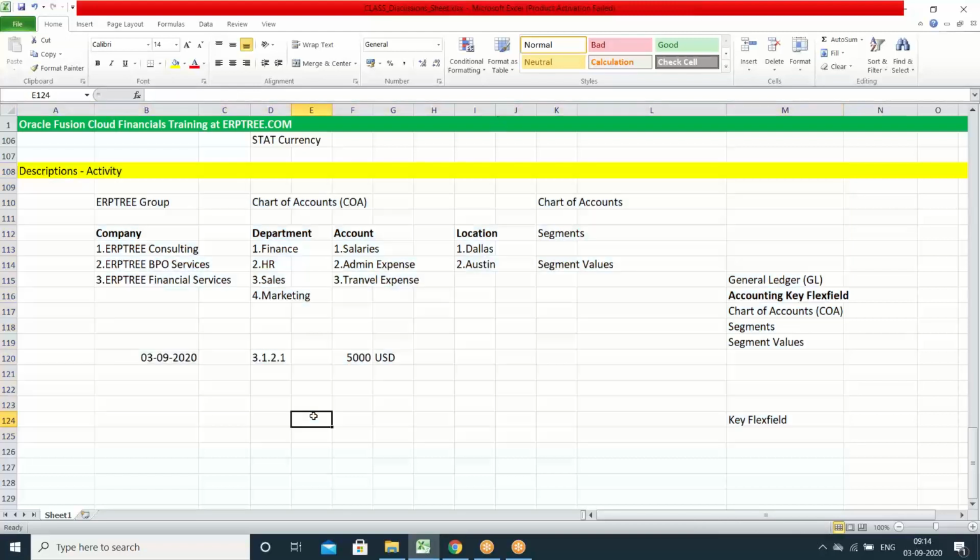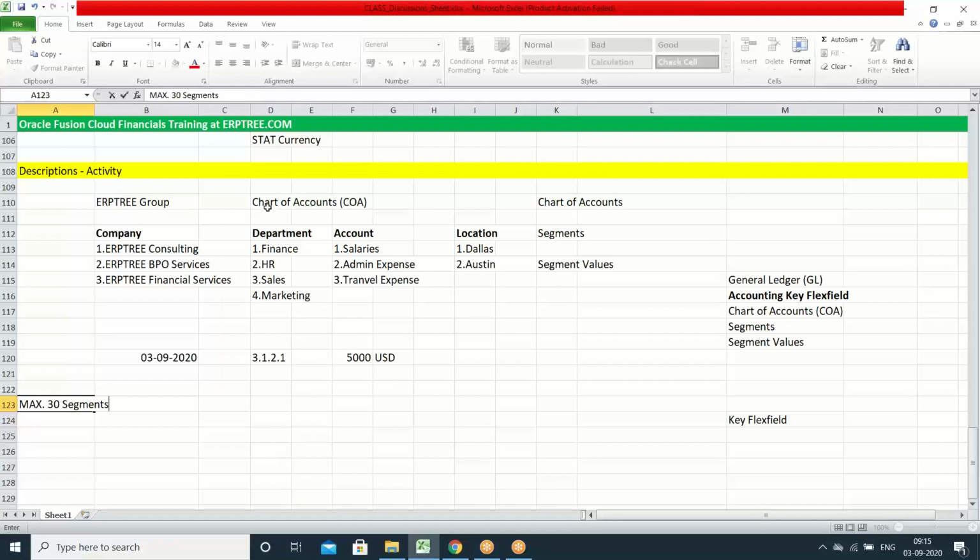Okay, no questions. Now, when we create the chart of accounts, how many segments can we create? When you do the implementation for any client, that totally depends on how they want to produce the reporting as per their business. But as per the chart of accounts, Oracle is allowing us to create up to 30 segments. We can create a max of 30 segments within the chart of accounts.